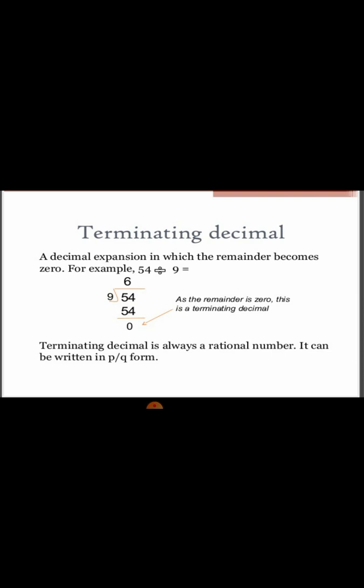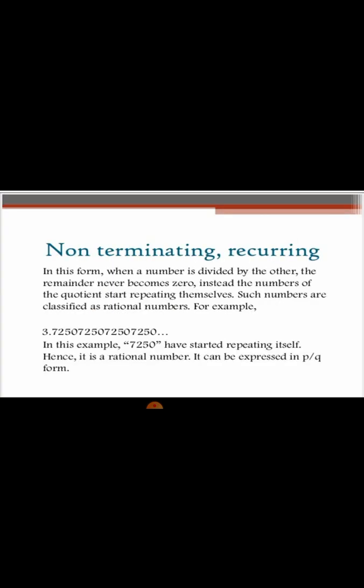A terminating decimal is an expansion in which the remainder becomes 0. The division ends, so it is called a terminating decimal. A rational number is any terminating decimal or recurring decimal. Non-terminating, recurring: in this form, when a number is divided by another, the remainder never becomes 0. Instead, the digits of the quotient start repeating themselves. Such numbers are classified as rational numbers.